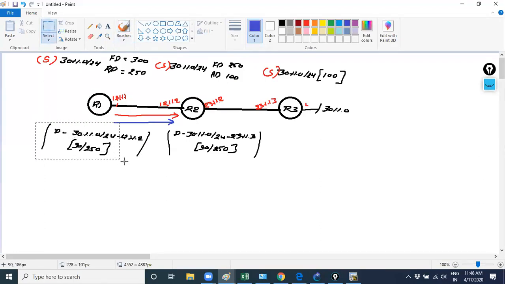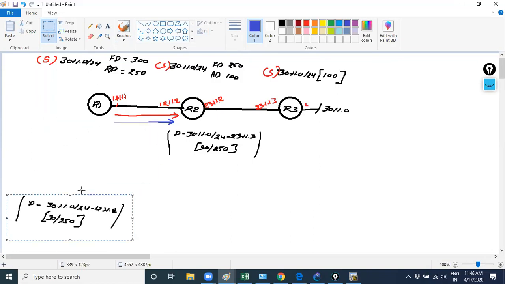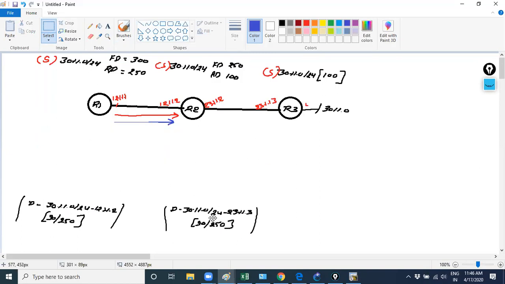Suppose it's the routing table, and this is the R2 routing table. And it's sharing the information regarding the 30 prefix. So suppose it receives the 30 prefix information 30.1.1.0. Regarding the same, it will calculate the FD and RD. The FD would be, suppose, stored in R1 as 30, so it would be like 400.